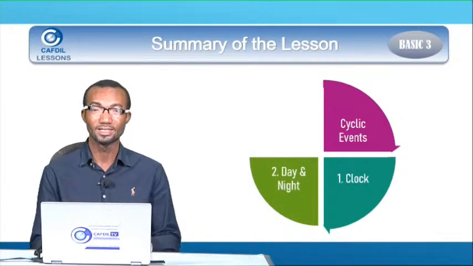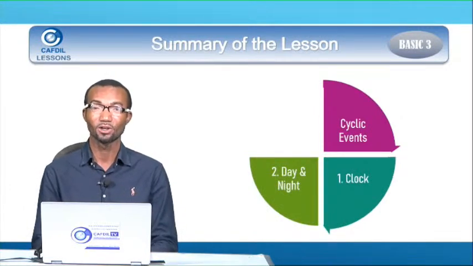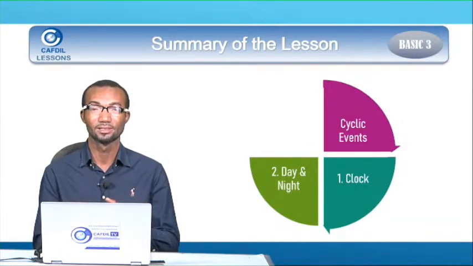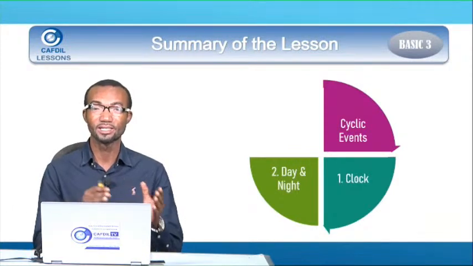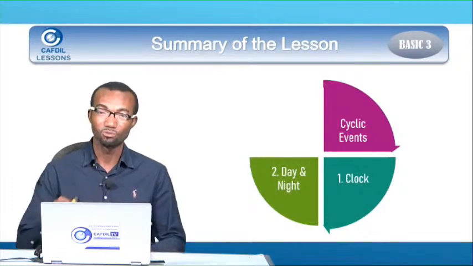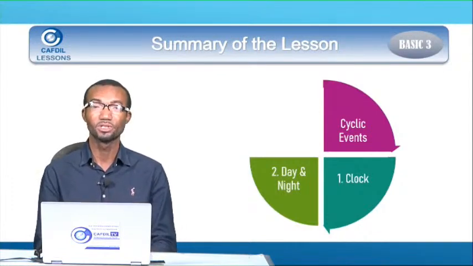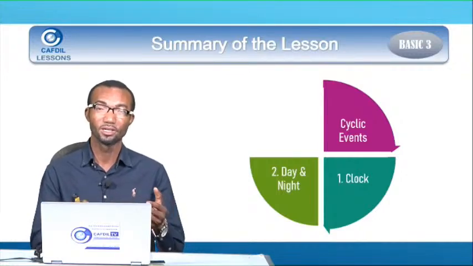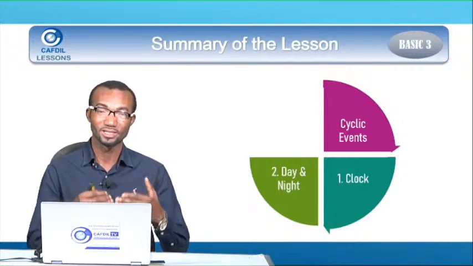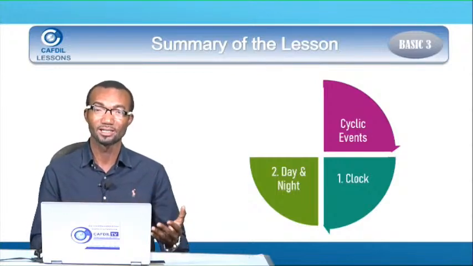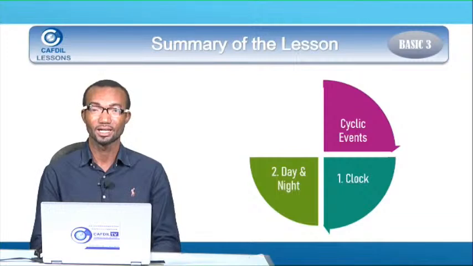We also looked at day and night. That day and night also happens within 24 hours. We get 12 hours day, 12 hours night. And this happens every day. We get day, then we get night. So it moves in cycle. And we looked at some of the things we do during the day: we go to school, we play, people go to farm. And some of the things we do at night: people sell food, we learn during the night, and we also sleep during the night.